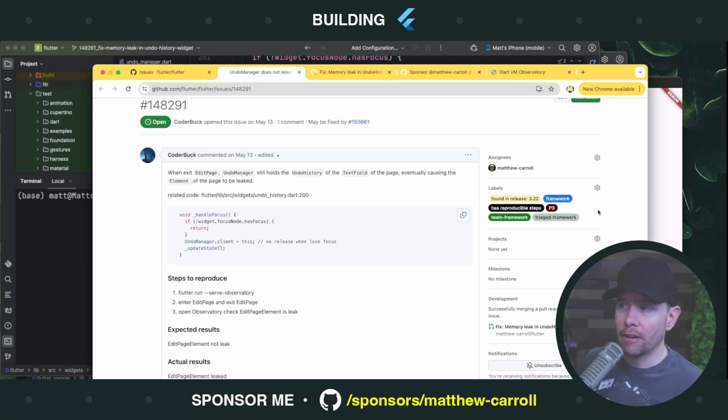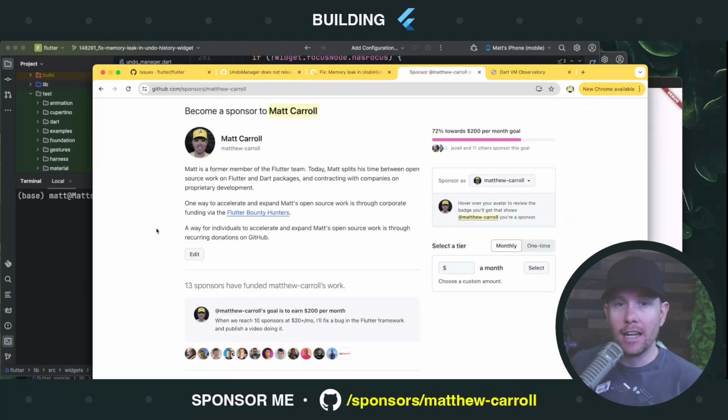And a P3, if you want something and the Flutter team doesn't want to do it, rather than tell you they're not going to do it, they might just drop it into the P3 bucket. The P3 bucket is where tickets go to die. And so because we reached 10 monthly sponsors on GitHub, this P3 bug, which was a real bug, a real memory leak, we proved it, this P3 bug got fixed. It would likely never have been fixed, but for the fact that these people sponsored me on GitHub.